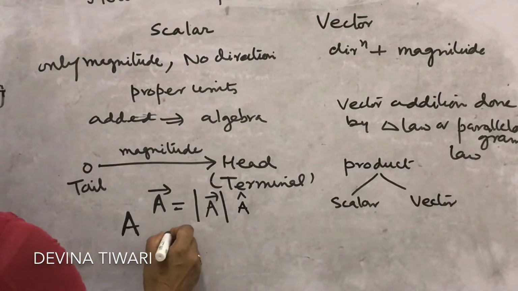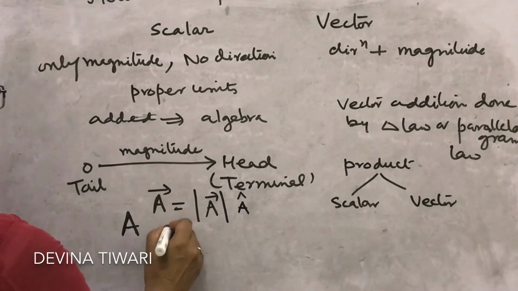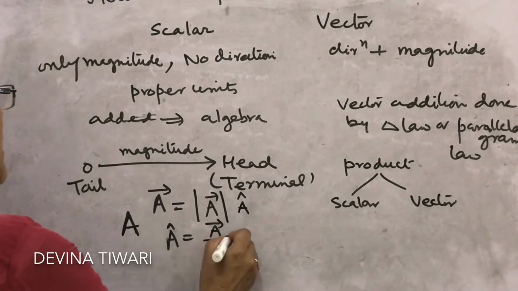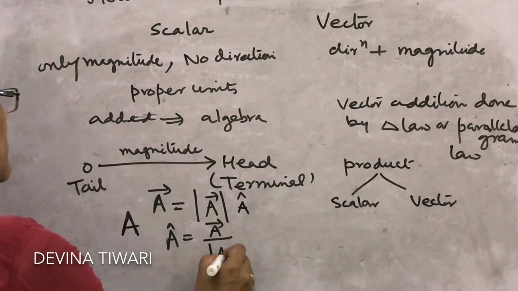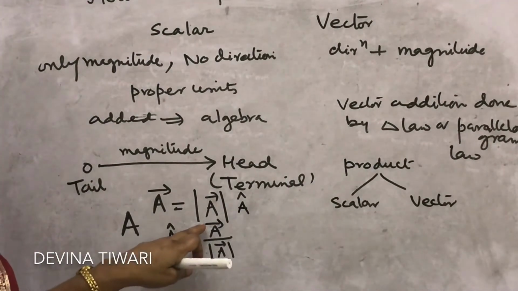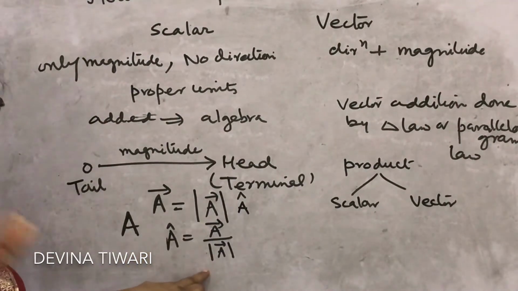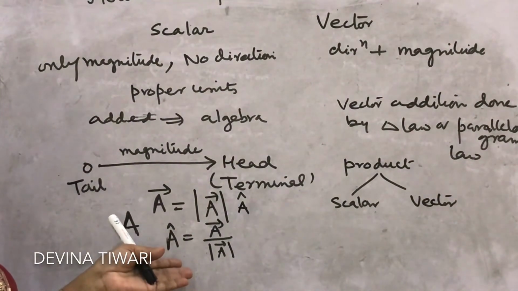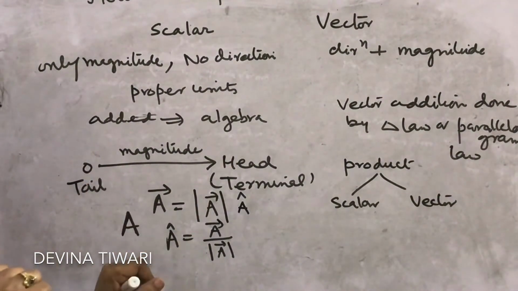So unit vector, you should know what a unit vector is. A unit vector is the ratio of a vector divided by its modulus. Sometimes it is asked, define unit vector. So it is the ratio of a vector divided by its modulus. That is why it doesn't have any unit. Its magnitude is 1.